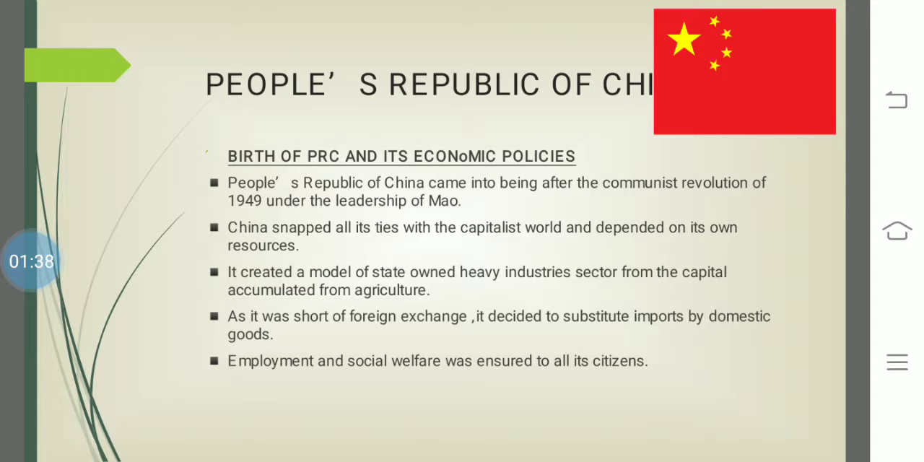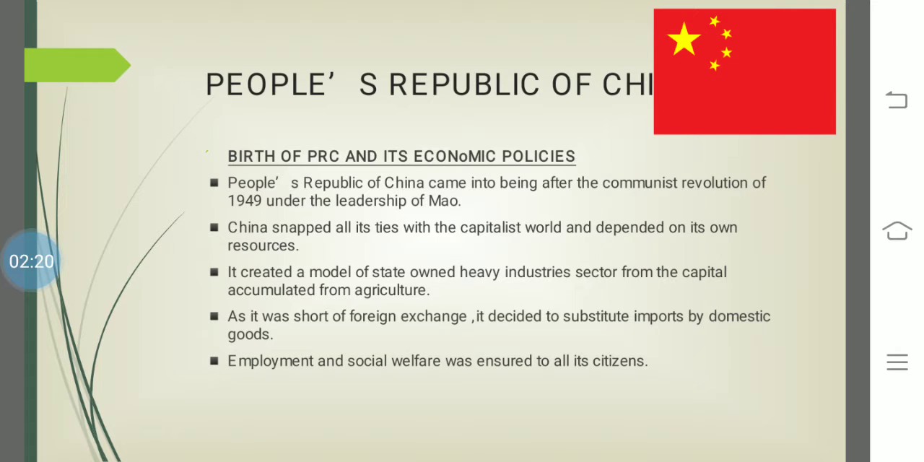So we'll move on to the next topic, that is historical background. Historically, what happened in China? The People's Republic of China was established in the year 1949 following the Chinese Civil War. There was a civil war going on in China, and with the victory of Mao Zedong, whose party was the Chinese Communist Party, against the Nationalist Party, the Chinese Communist Party established the People's Republic of China in 1949.